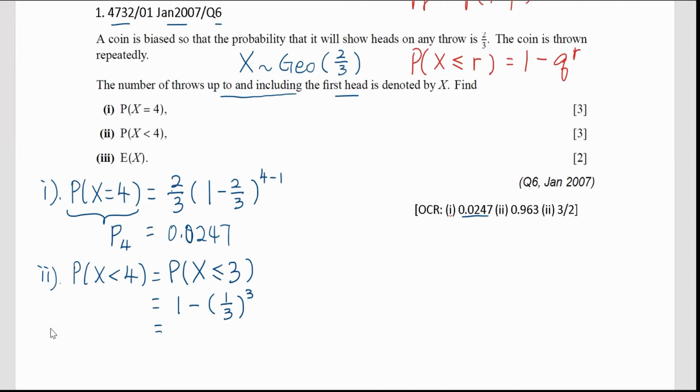Okay, answer rounded off to 3 SF, 0.963. Okay, correct.